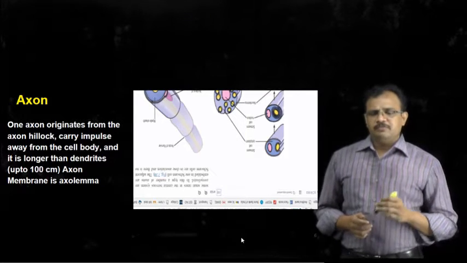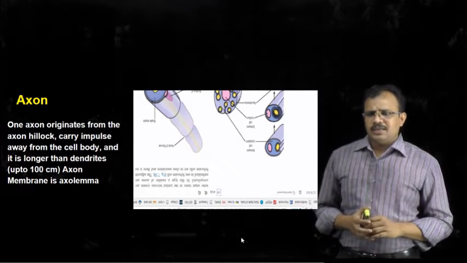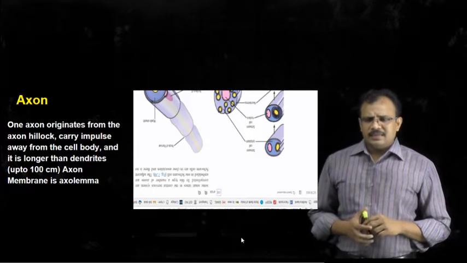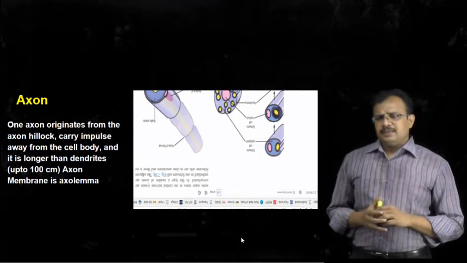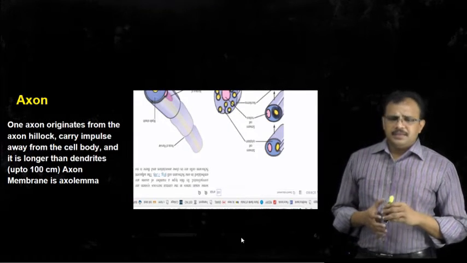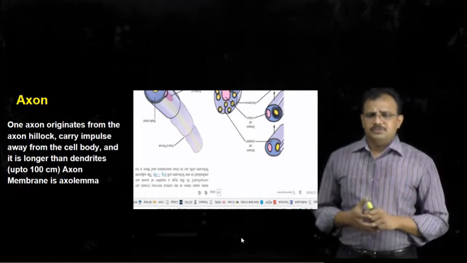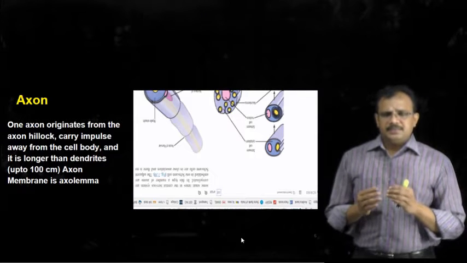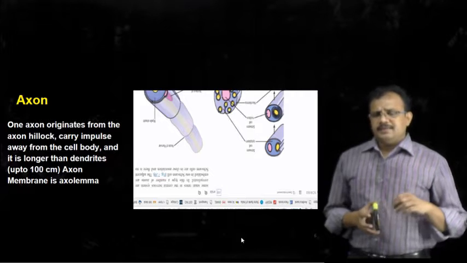The region from which the axon arises from the cell body is called the axon hillock, and these axons are very long. Sometimes they will be up to 100 centimeters in length, and these axons carry the impulses from the cell body to the region where they are supplied.